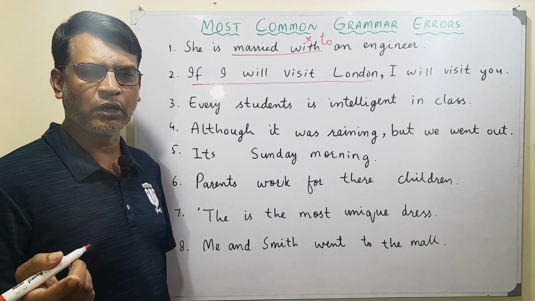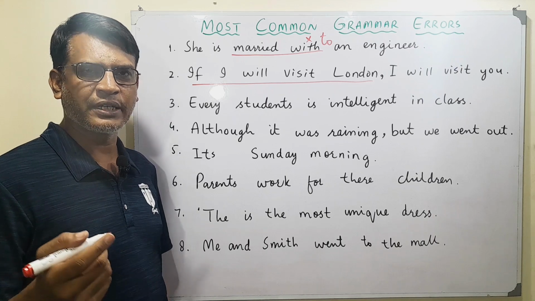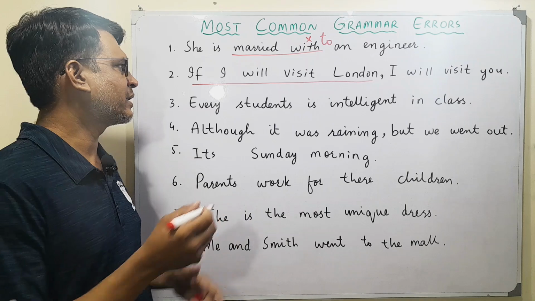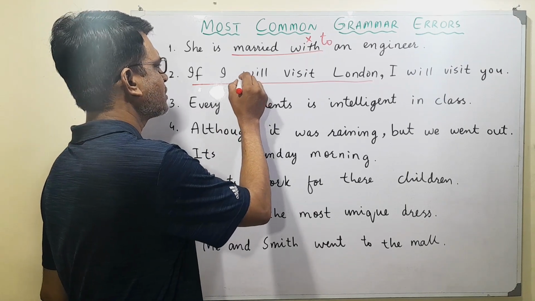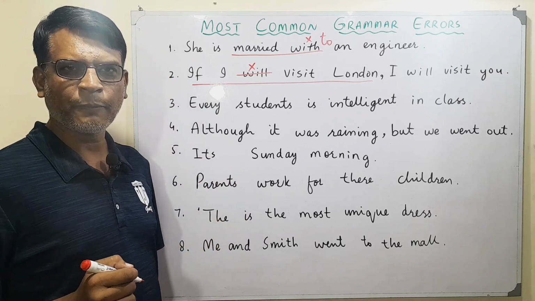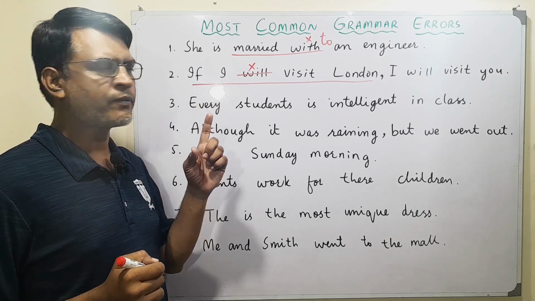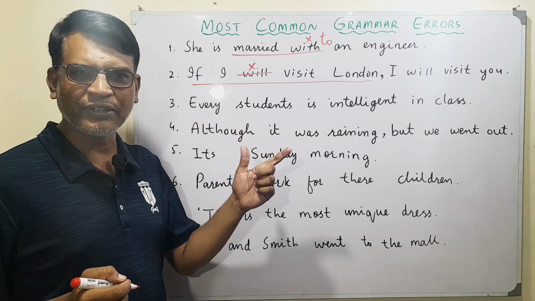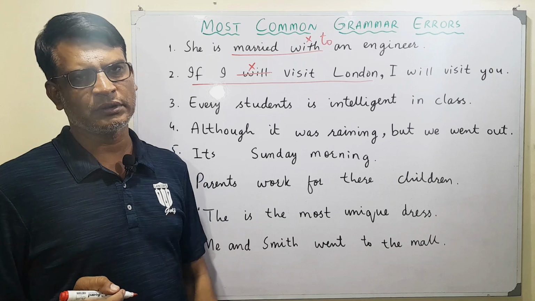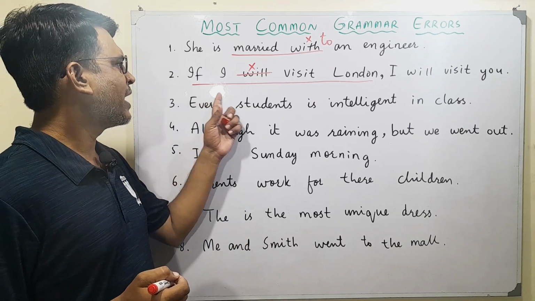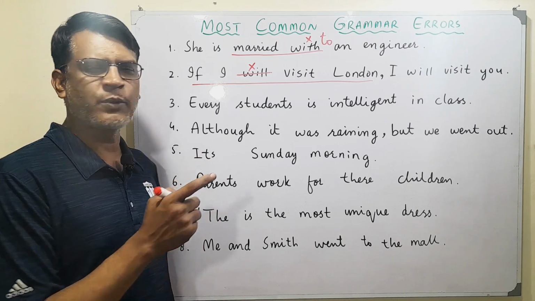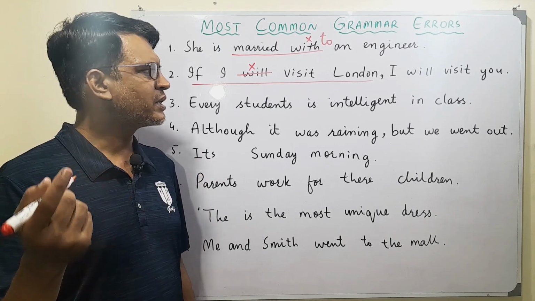This is called if clause. Whenever we have a sentence with if clause and a sentence with when clause, which is conditional type 1 sentence, we never use will. We never use will in if clause. We use present indefinite in if clause and we use future indefinite in main clause. So this sentence will be, if I visit London. The right sentence will be, if I visit London, I will visit you.